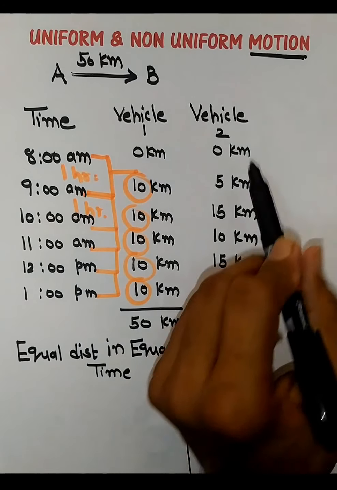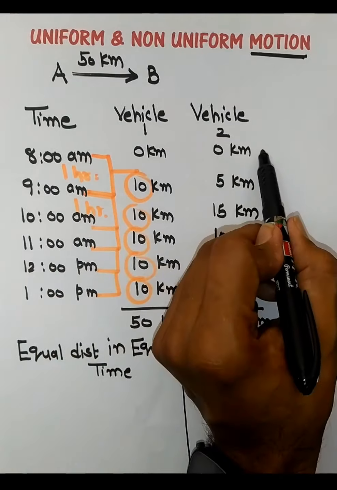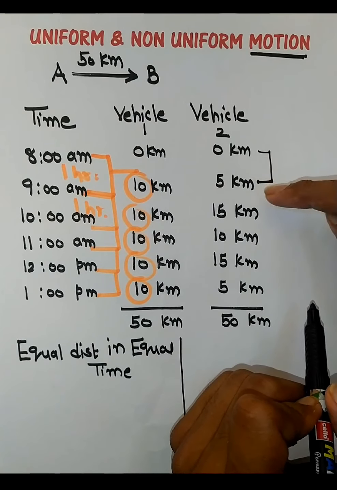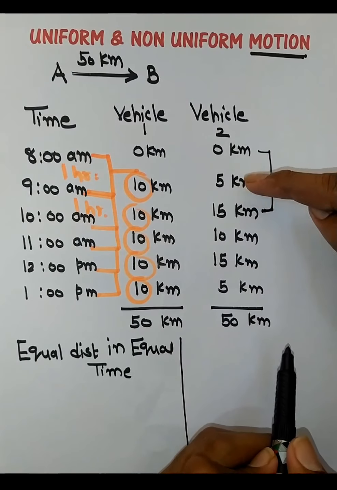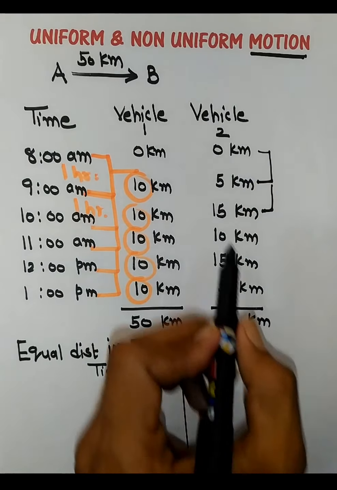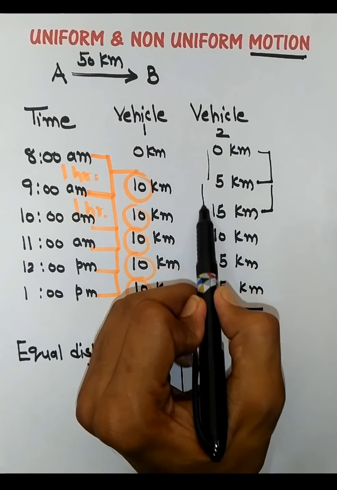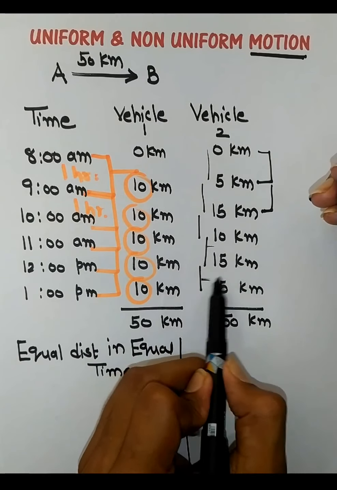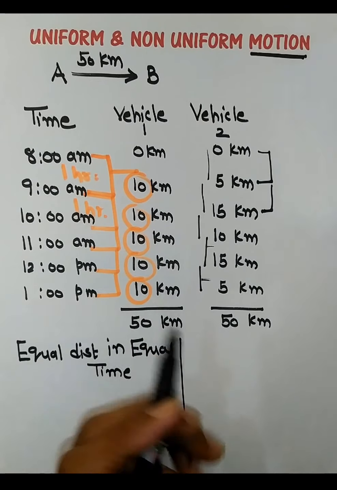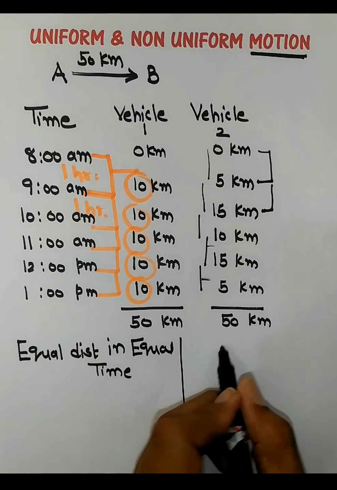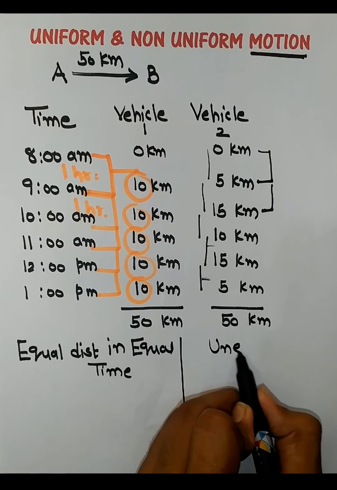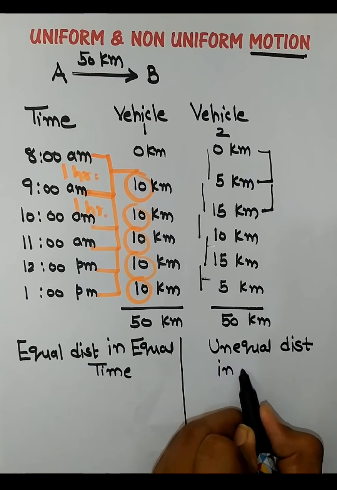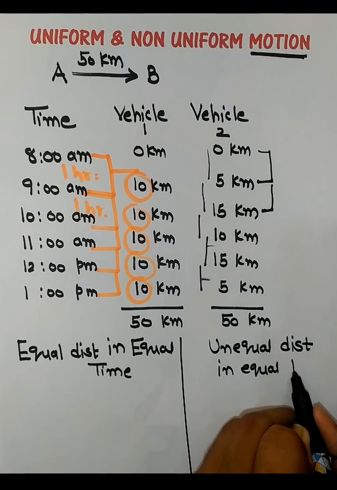And now you see about vehicle 2, right? In the first 1 hour, vehicle 2 moves only 5 kilometers. In the next 1 hour, it moves from 5 to 15 kilometers, right? So you see, the distance traveled is not constant, right? For some 1 hour it moves 5 kilometers, for some 1 hour it moves 15 kilometers, right? So here we can say about vehicle 2 that it travels unequal distance in equal intervals of time, right?